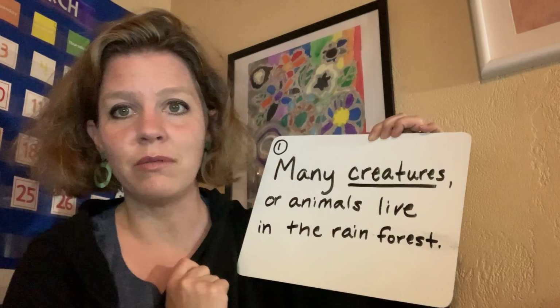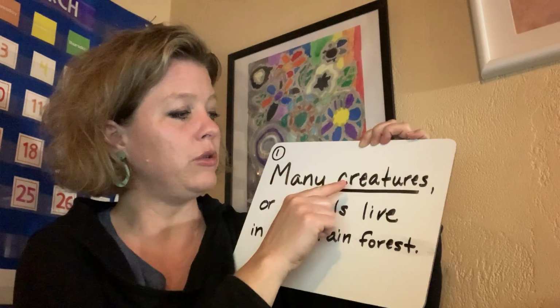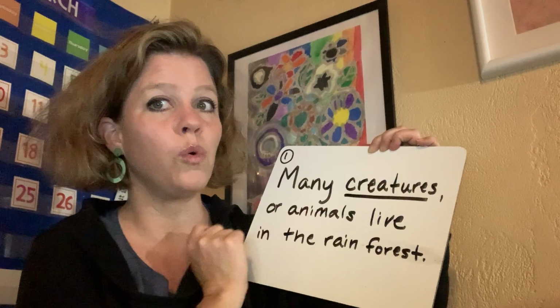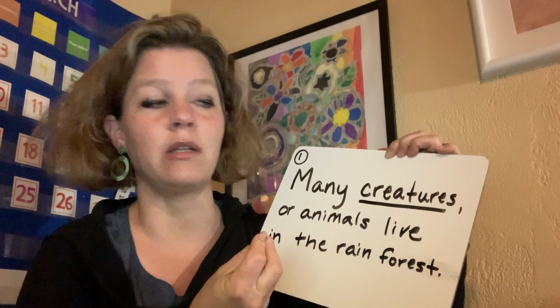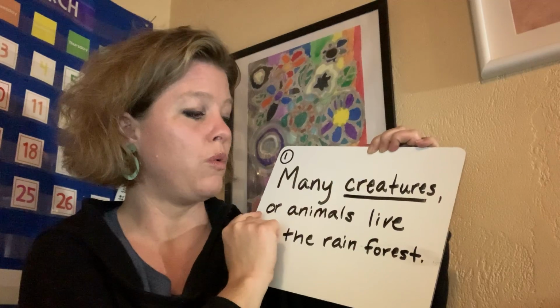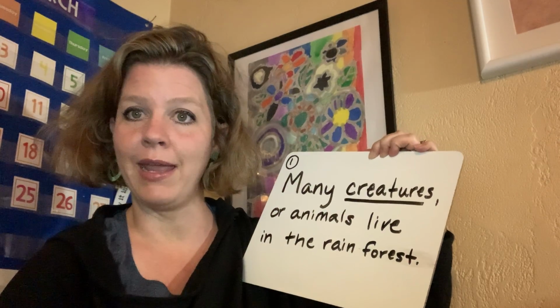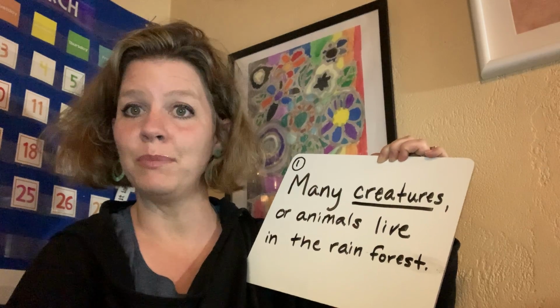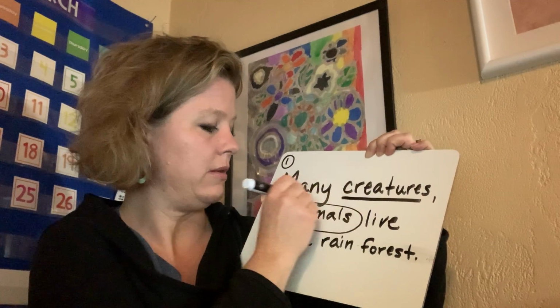Now, probably most of you know what the word creatures means. But if you didn't, you could say many creatures or is letting us know that there's a little more information to give us a clue what creatures means. Many creatures or animals. So animals helps us understand what the word creatures means.